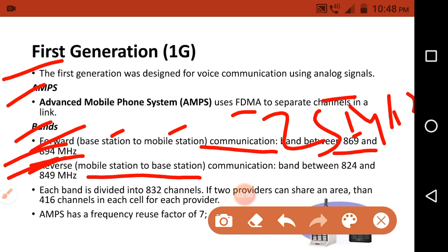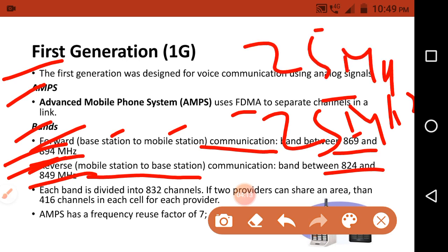Next is the reverse communication, from mobile to base station. Here we allocate the frequency range between 824 and 849 megahertz. Taking the difference between the highest and the lowest, 849 minus 824, we again get 25 megahertz. So each communication channel has a bandwidth of 25 megahertz: 25 megahertz for the reverse communication and 25 megahertz for the forward communication.